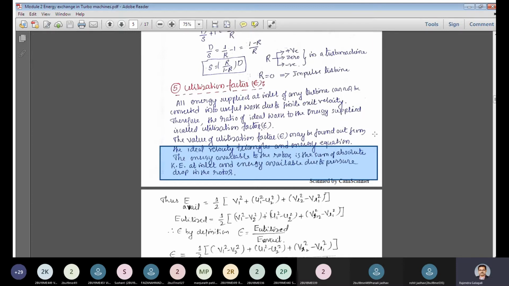Because of this reaction, it is responsible for the rotation. And if there is a pressure drop occurring, that is converted into kinetic energy. There is an increase in the kinetic energy that is useful for the transfer of the force, the kinetic energy being converted into the rotational or mechanical energy. So that is why there is a pressure drop occurring, due to which there is an increase in velocity of the steam. These two are most important. This pressure drop occurs in case of the reaction turbines.